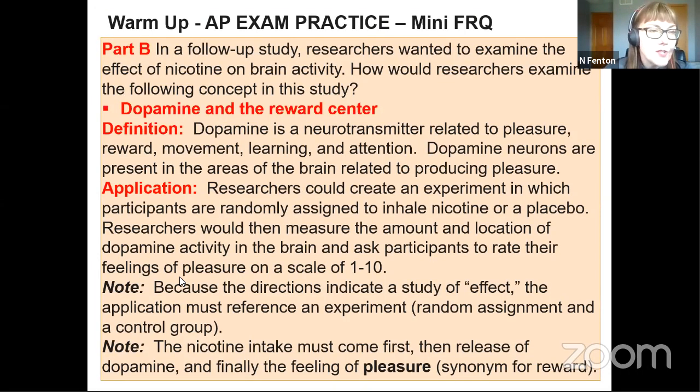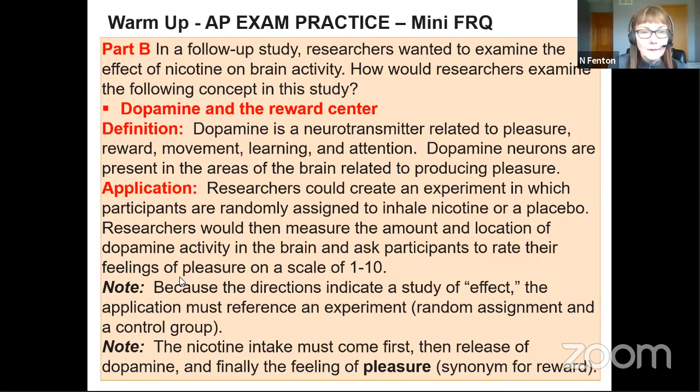So part B, we have dopamine and the reward center. Dopamine, the neurotransmitter, has a lot of functions, right? It's related to pleasure, reward, movement, learning, attention. And they're definitely present in the areas of the brain that produce pleasure, right? Wanting.